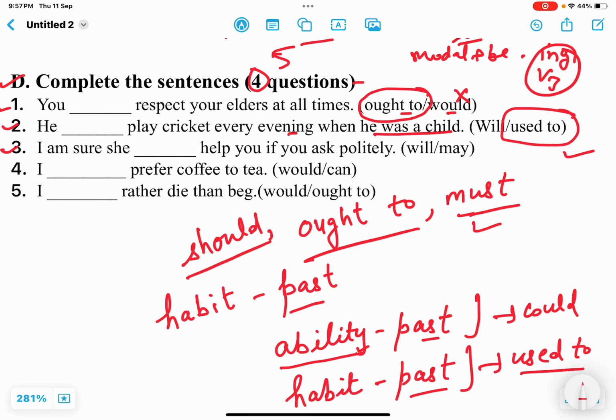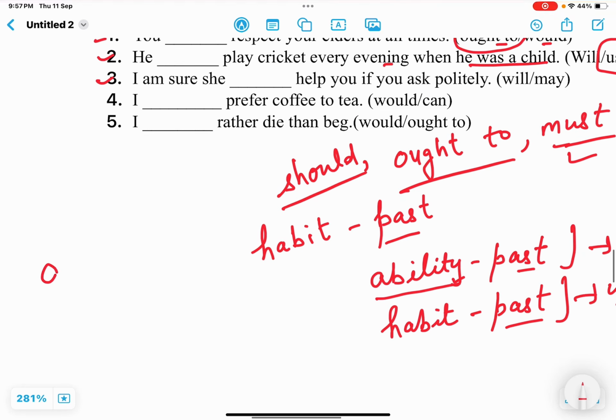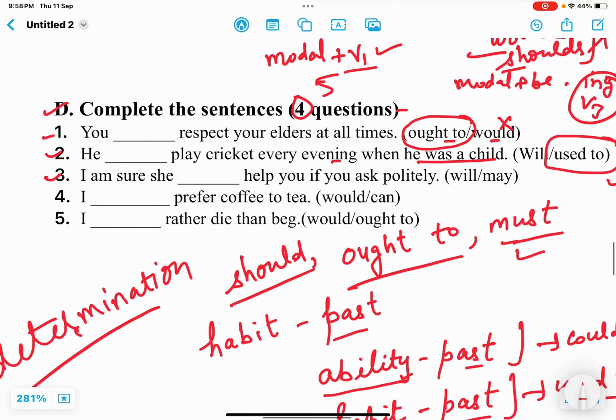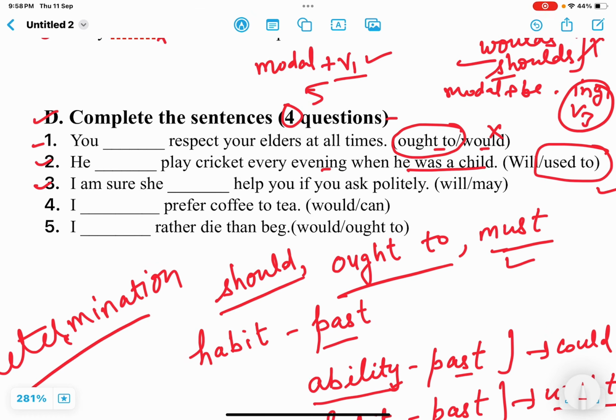Next one is: I am sure she dash help if you ask politely. Here it is about determination, right? That means the person is sure that she will do this. So, I am sure she will help. Will. Here the answer is used to, and here it is ought to.